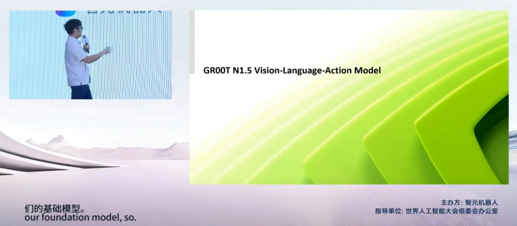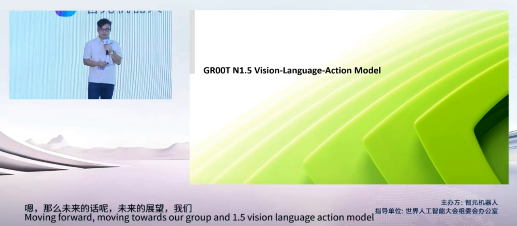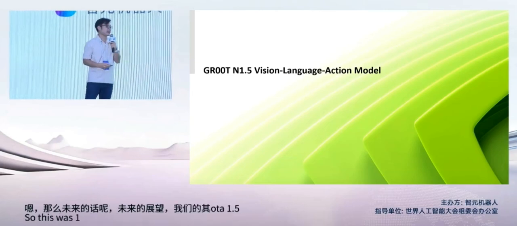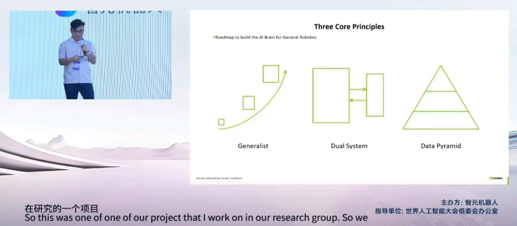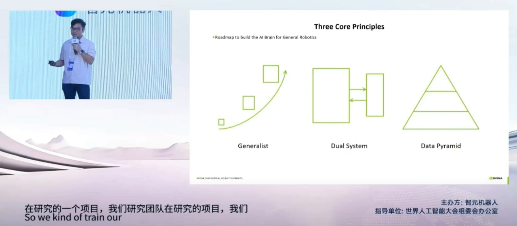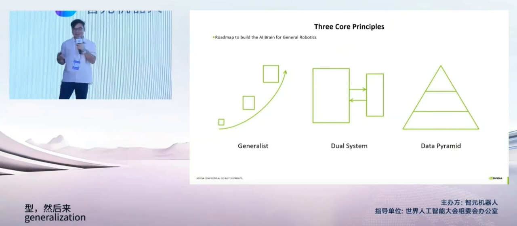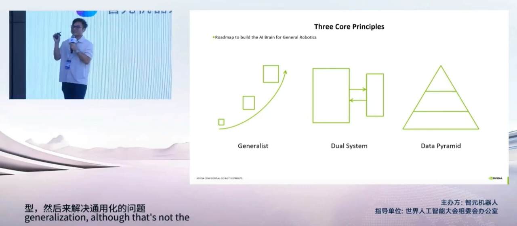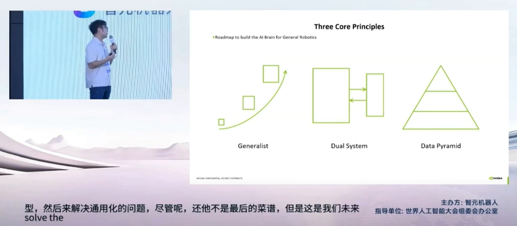Moving towards our GR00T N1.5 vision language action model. This was one of the projects that I worked on in our research group. We train our vision language model to try to tackle the problem of generalization. Although that's not the final recipe, it's a path towards trying to solve the generalist problem.